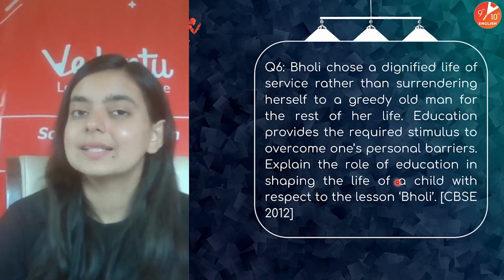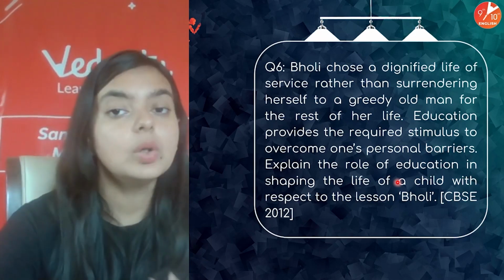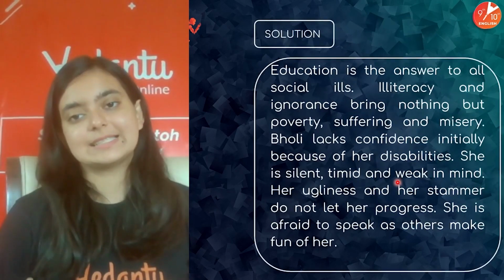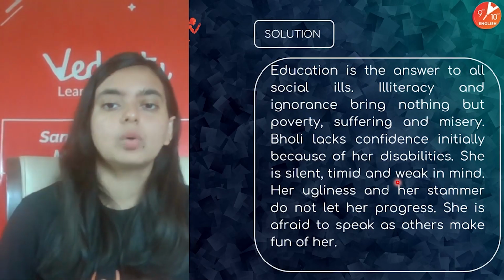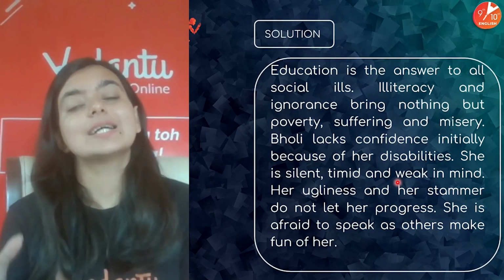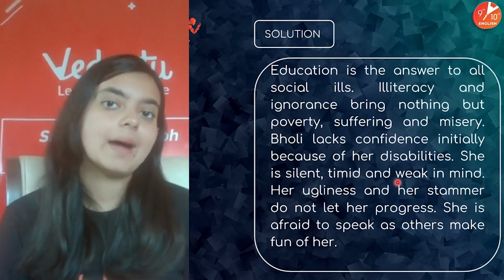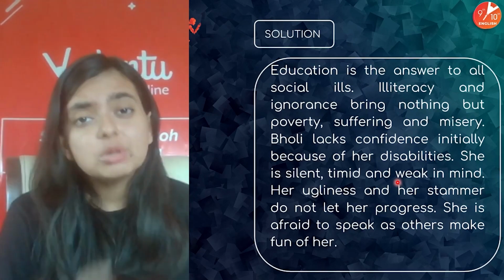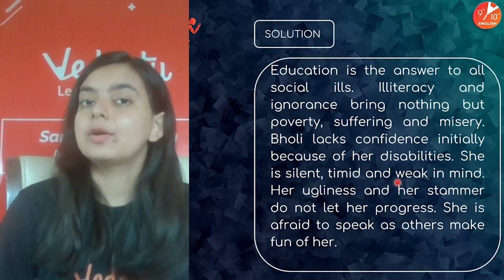For the answer to the previous question, please note this when you frame your answers. Education obviously is the answer to all social evils. Illiteracy and ignorance bring nothing but poverty, misery, and suffering. So absence of education is responsible for many social evils. True education is not just collecting degrees. It is making the character of a mind. It is making you a better individual, removing all the narrow mindedness and superstitions and prejudices and conservative attitude which is there in your mind. That is what true education is, right?